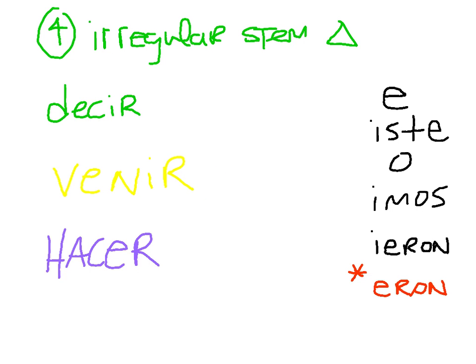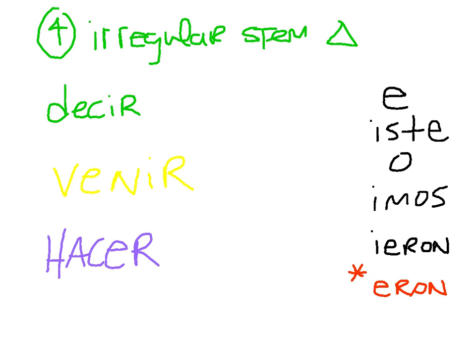Finally, we come to irregular stem changers. Now, this is a larger list of words, and I'm only going to simply begin the conversation. I have a video that deals specifically with these particular irregulars that you can look at later for more information. What we do need to realize is that there are basically three kinds. Decir, venir, and hacer represent each kind. For example, decir, which means to say, venir, which means to come, and hacer, which means to make or to do. These are going to be irregular in the preterite.